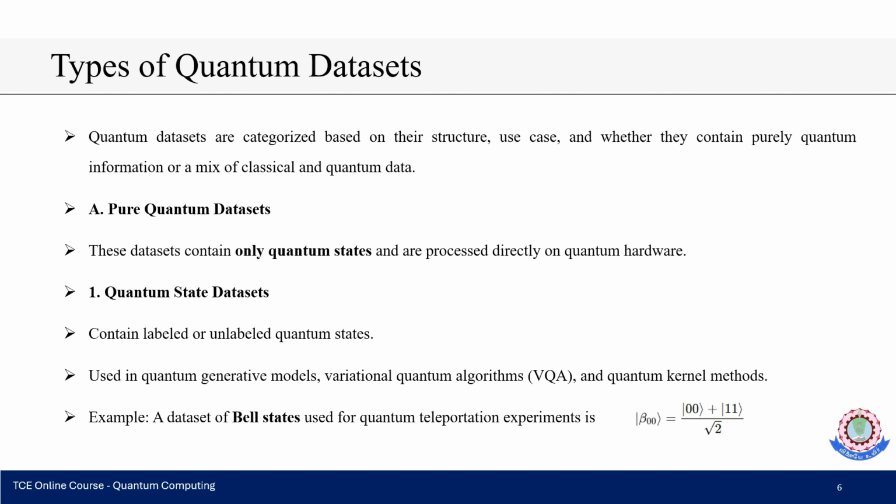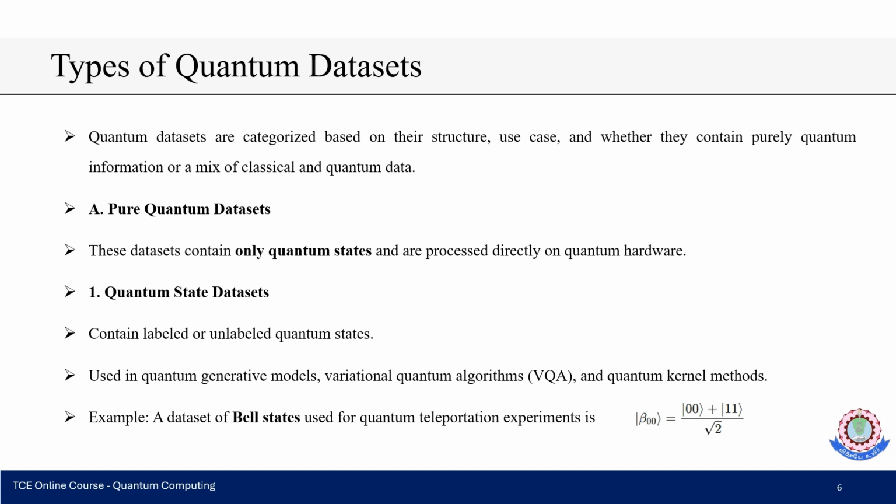Next is types of quantum dataset. Quantum datasets are categorized based on structure, use case and the kind of information, and it may be a mix of classical and quantum data also. The first one is the pure quantum dataset. These datasets contain only pure states and are processed directly on quantum hardware. The first type is the quantum state dataset. It contains labeled and unlabeled data used in quantum generative models, variational quantum algorithms and quantum kernel methods also.